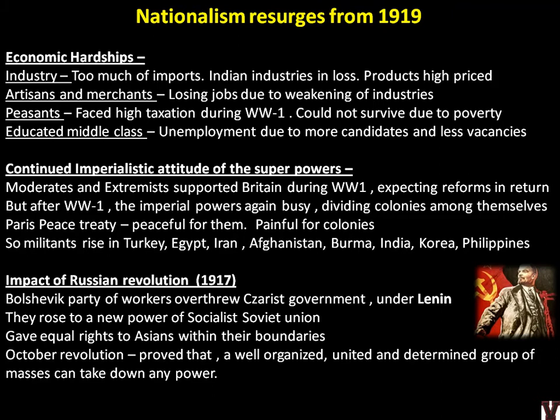The October Revolution proved that a well-organized, united and determined group of masses can take down any power. So this was the inspiration they got. If the people or the youth of India come together in a well-organized and well-planned way, then they can take down any big power. Because in the last chapter we have seen Indians were ready, they had the energy within them, but the leaders did not make use of the energy properly, because they did not have a proper plan, or the leaders themselves did not have a unified ideology.